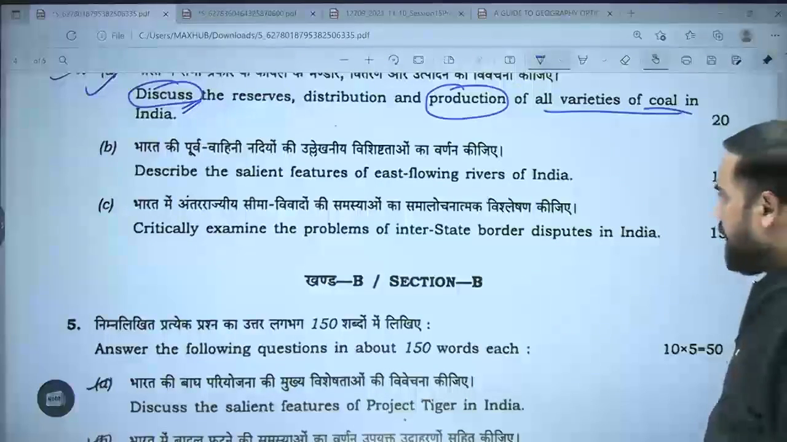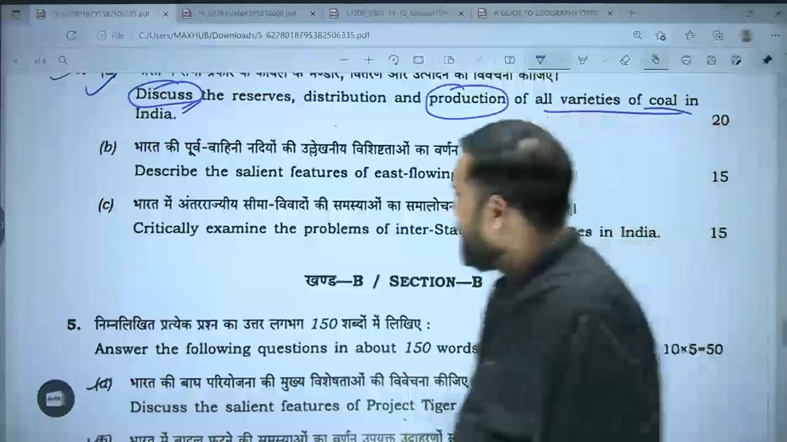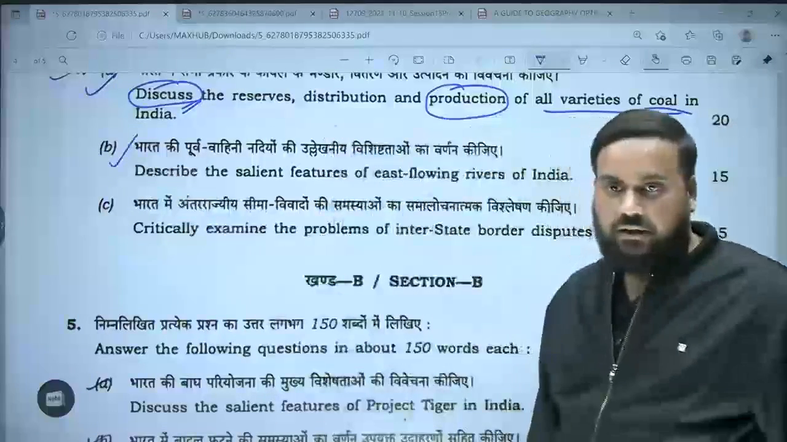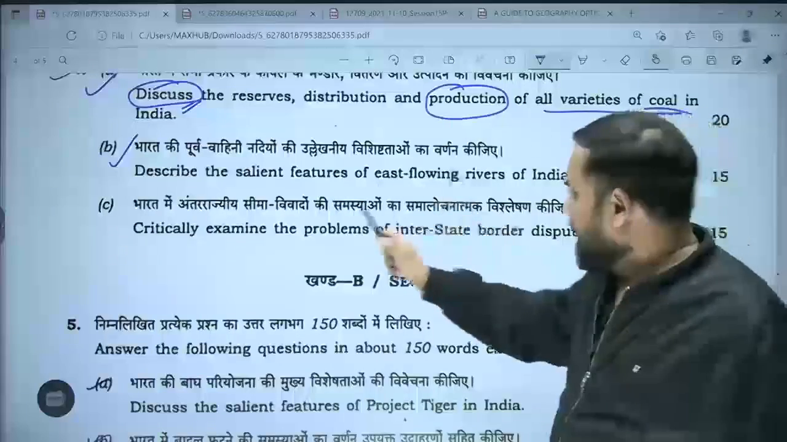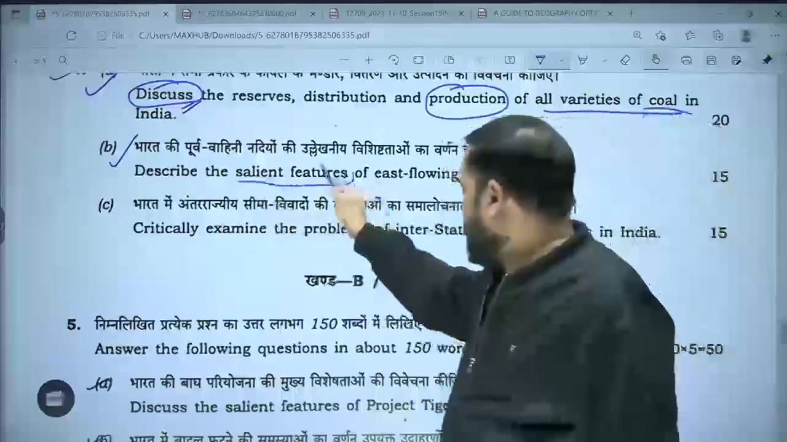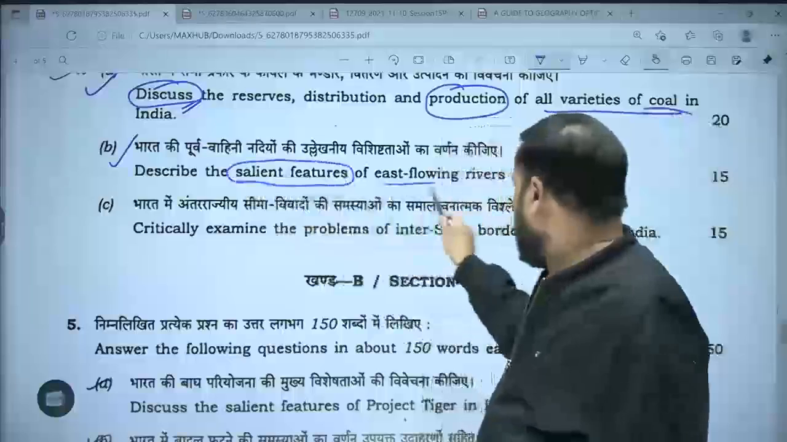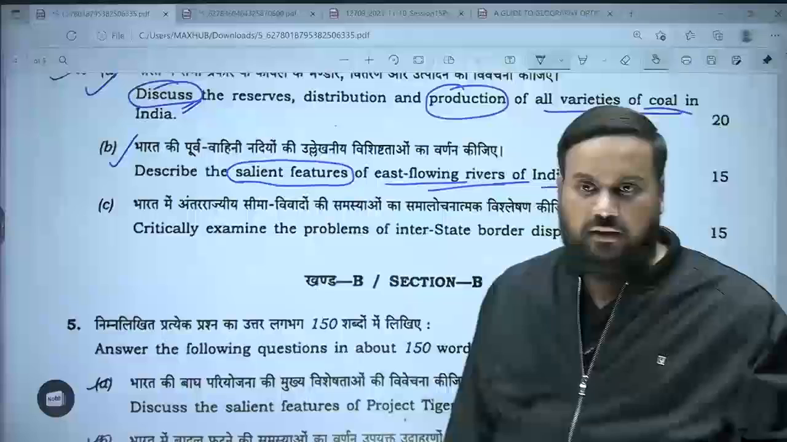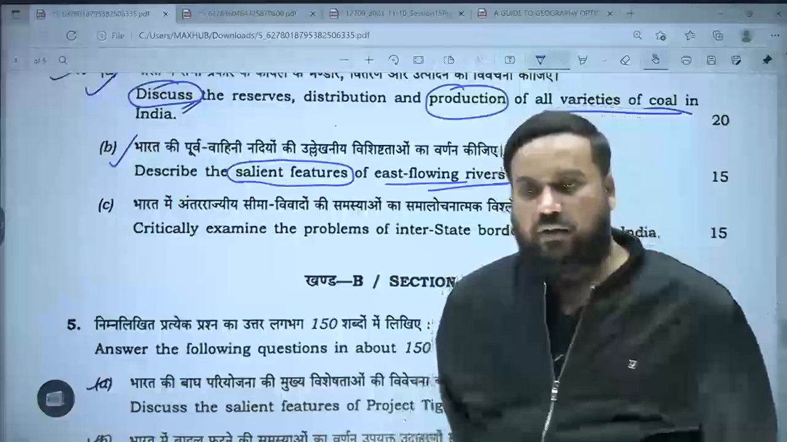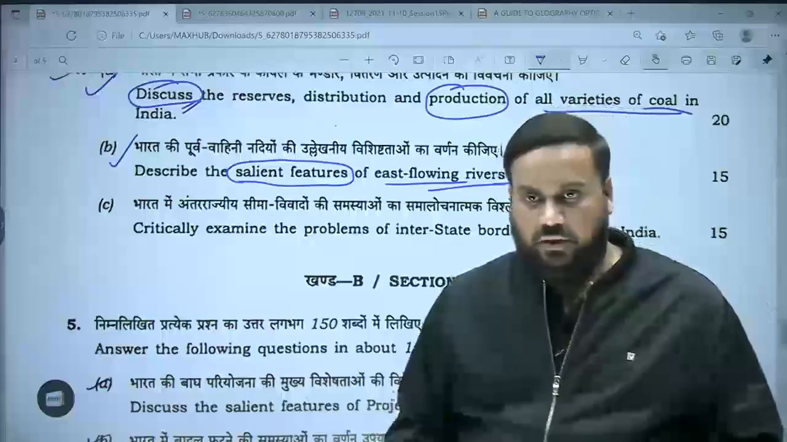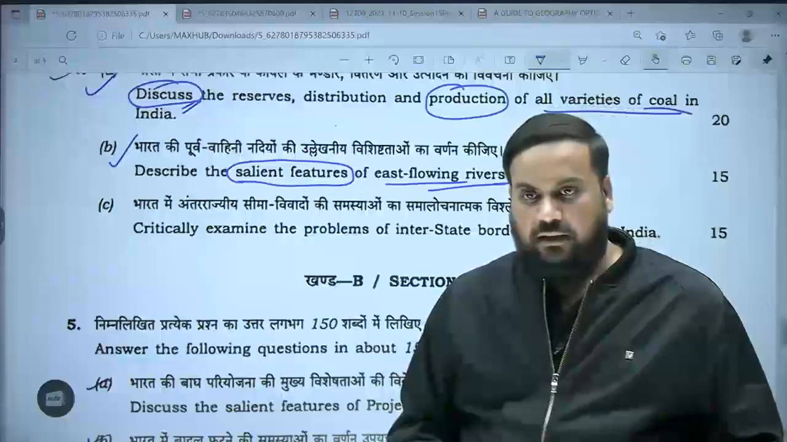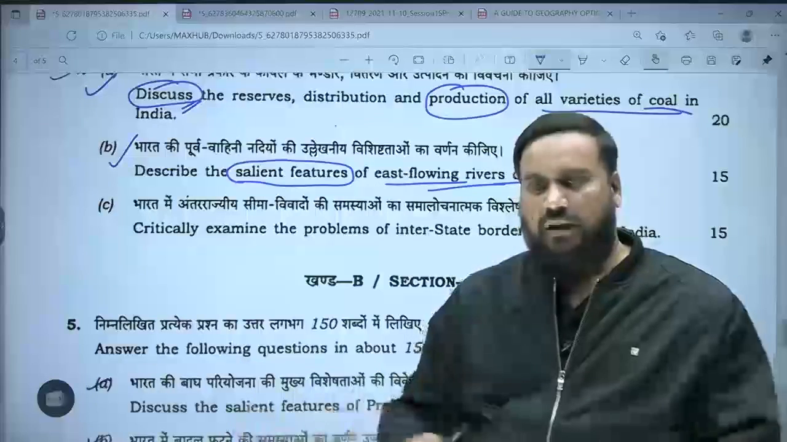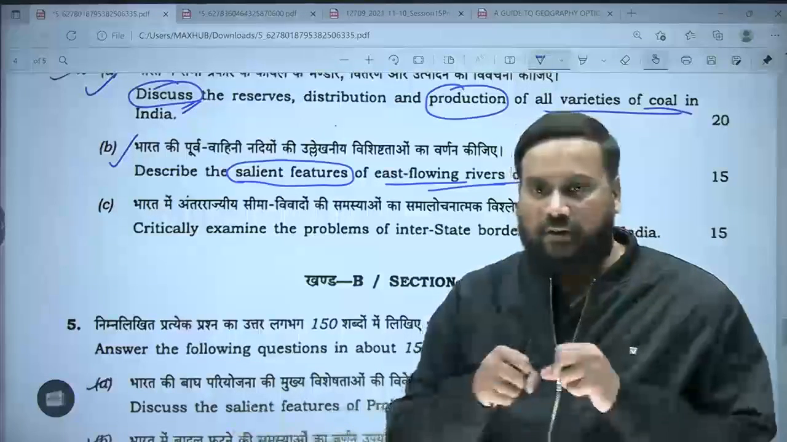Discuss the salient features of east flowing rivers of India. Again, tell me, salient features of east flowing rivers of India. There is a topic which you normally study, difference between Himalayan and peninsular rivers पढ़ते हैं, ठीक है. सो उसके अंदर से, क्योंकि यहाँ पे डिफरेंस नहीं बताना है, you just have to extract the points